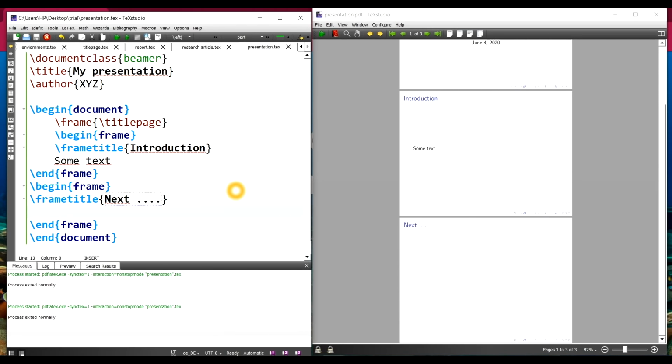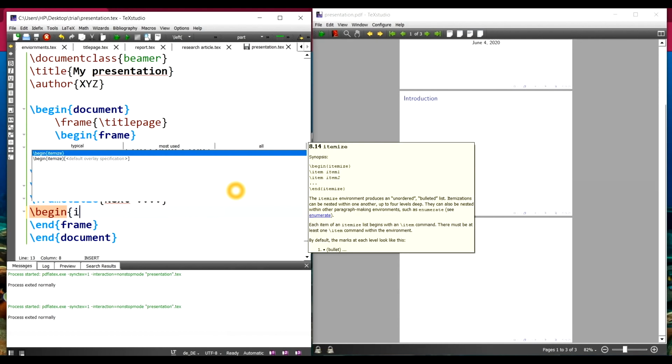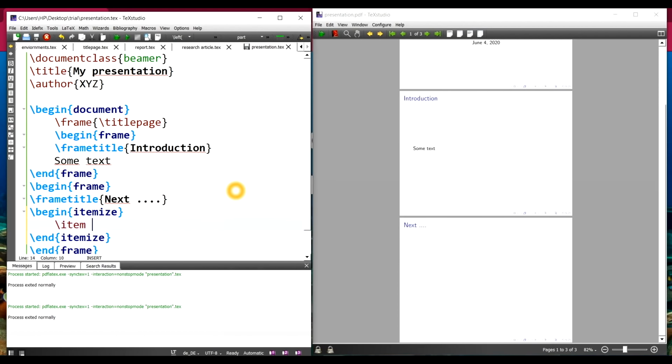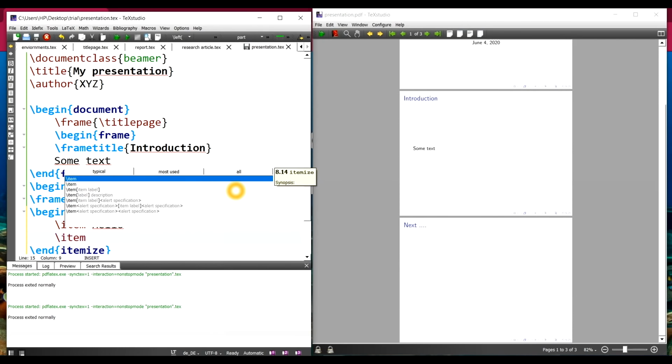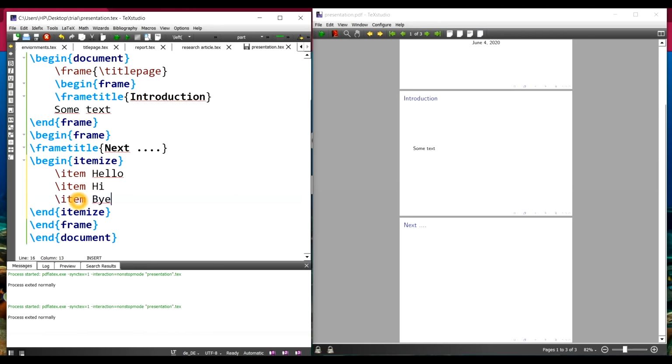So for example, I want to write some bulleted information. So I'll just say \begin{itemize}. Bulleted is itemize. So you can say hello, \item, say hi, \item, say bye. Okay, so let me do this. If I do this, this slide in which I have added this, I have got these.